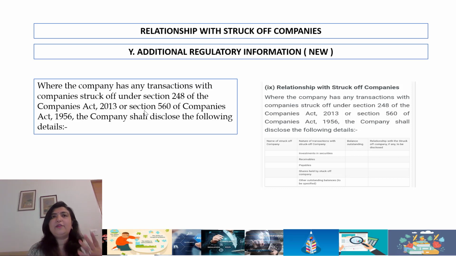This is going to need a lot of work, where you take your entire customer, vendor, counterparty masters, who are all corporates, and then you need to compare it with the MCA to figure out whether they are struck off or not. This also enhances the need for the company itself to monitor.